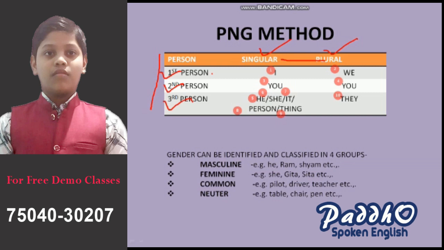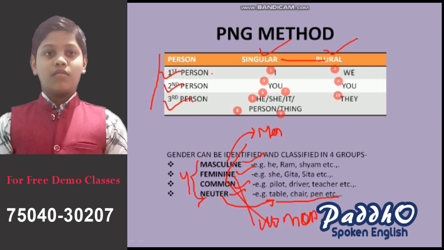So now we will learn about what are the gender. Let me say the genders are of four types. You can see here there are four types of gender. One is masculine, feminine, common and neuter. Masculine refers to, we can take example like men, and feminine, it states about women. Common, it tells about both men as well as women. Neuter, it tells us about all the non-living things which exist in the world. Every non-living thing is classified under the neuter.